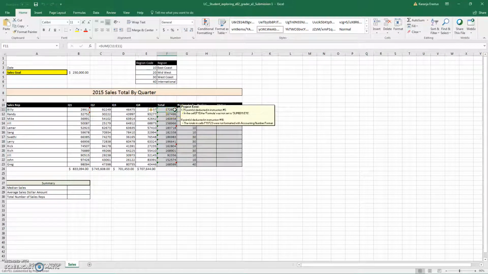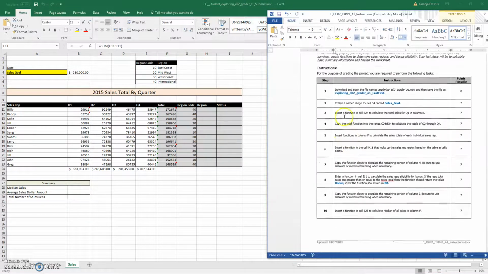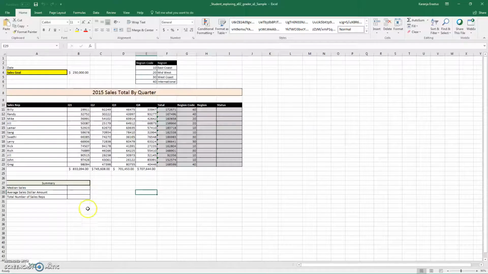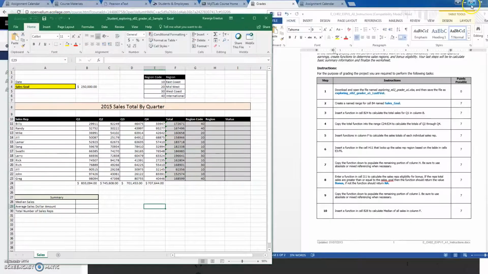And if you bring the mouse pointer here, it tells you 1.57 points deducted in instruction number 5, in the cell the formula was not set to sum. So instruction number 5 is right here, and that's where we made the mistake. What we want to do is go back and make the changes to our document and then submit and see whether we can make some improvements on our grade. So there are a number of things that you can do. You can use the same file, or you can go back to the file that you had saved before on your computer. This is the file that we had saved before, the one that we submitted. So what we'll do is we'll continue and make some more changes or improvements.